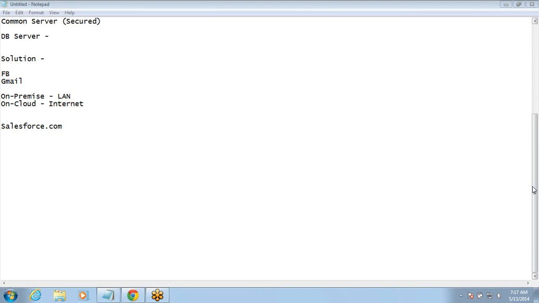For now, I think I would just keep it very simple. Google Drive is like a hard disk only, where you can upload documents. Salesforce is a lot beyond that. It is not just a hard disk where you can upload your documents. Here you can build up your data structure. You can insert your data the way you want. You can retrieve the data. You can do the reporting. So there are a lot of things. This is a complete CRM thing. Google Drive has got nothing to do with CRM, right? So that is how it is.